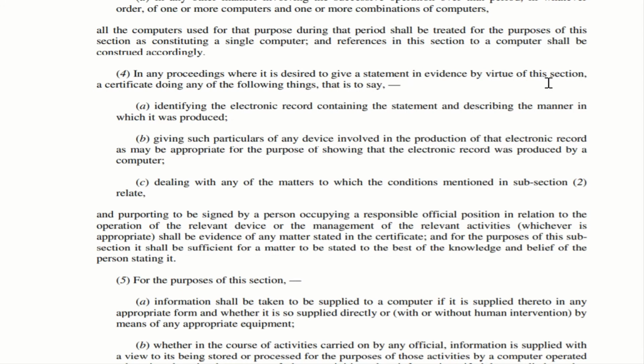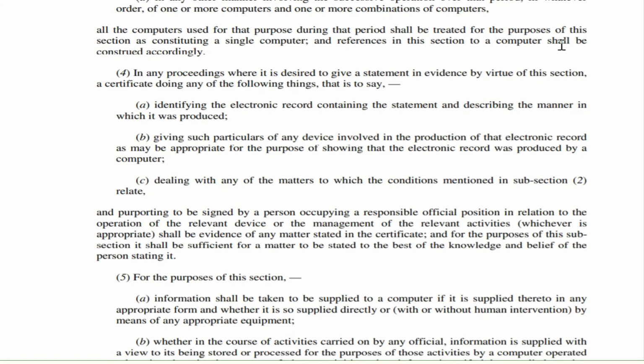Next, C. Dealing with any of the matters to which conditions mentioned in subsection 2 relate. So if it speaks about any matter which is connected under subsection 2, in all these situations, the certificate which is being produced is considered to be an evidence.